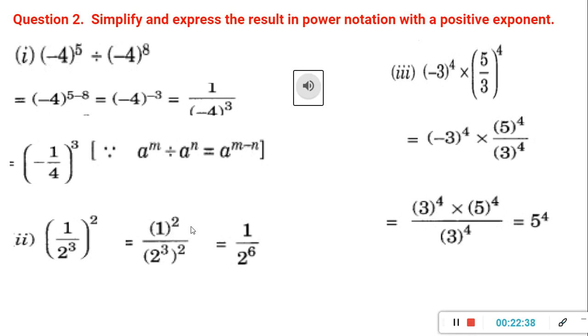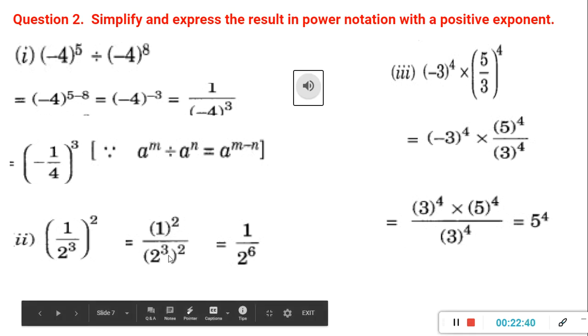So same way, 1 square upon 2 raised to 3 whole square. That means (a^m)^n is equal to a raised to m into n. So we can write 1 upon 2 raised to 3 into 2, that is 6. So the answer is 1 upon 2 raised to 6, otherwise (1/2) whole raised to 6.